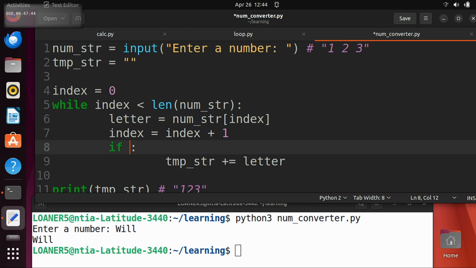We're close. You said not a space, right? So we want if something is not equal to a space. But we haven't quite figured out what this something is. Just think, what do we want to check if it's a space or not? Not the index, because the index is the number. The index is this number. What do we want to check? We want to check the letter. And what did we call it? We called it letter. So if the letter is not a space, then we're going to keep it.